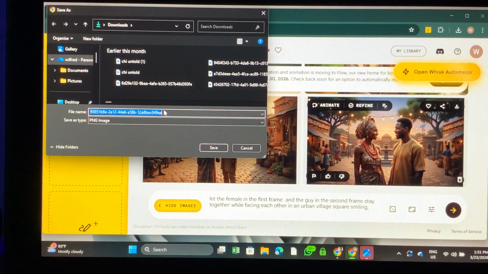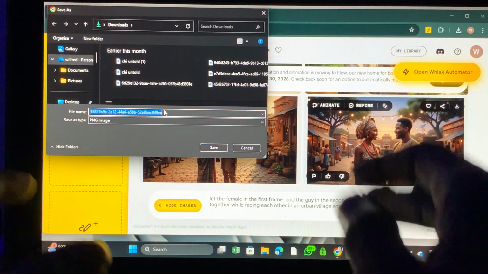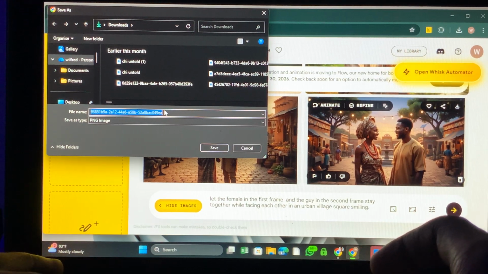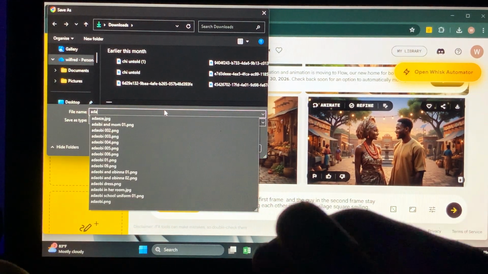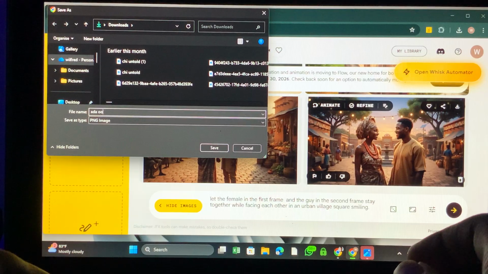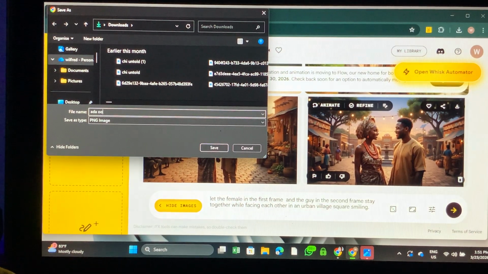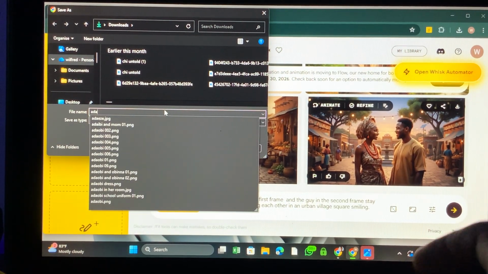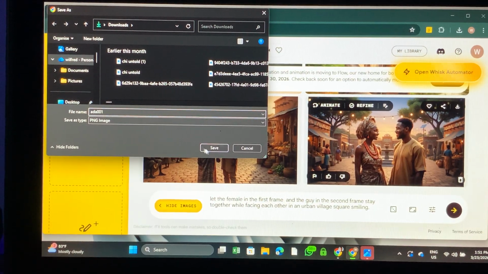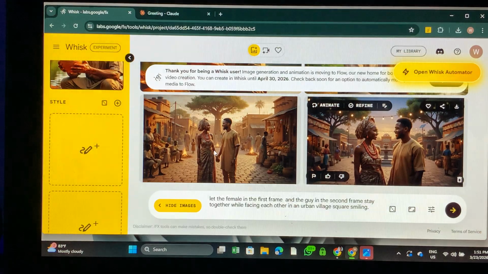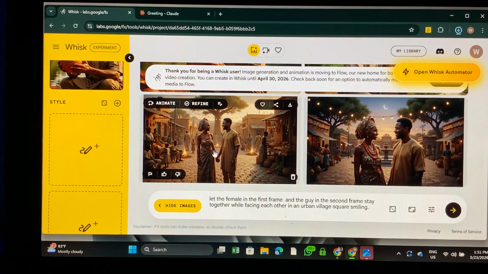Ada 001, Ada 01. So save. The reason I'm putting a name is just to recognize everything.